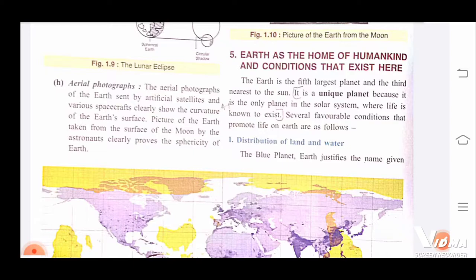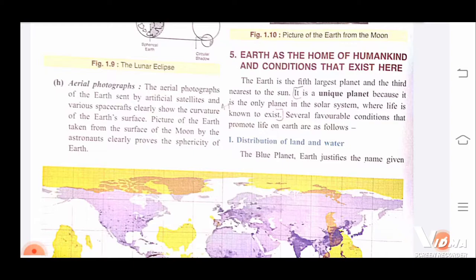So we know Earth is the home of humans, okay? And what are those conditions, that is, why is Earth the only home, that we would discuss in this article. Earth is the fifth largest planet we have discussed and the third nearest to the sun. The order of the planets is: the nearest planet is Mercury, then Venus, then Earth, then Mars. So it is a unique planet.